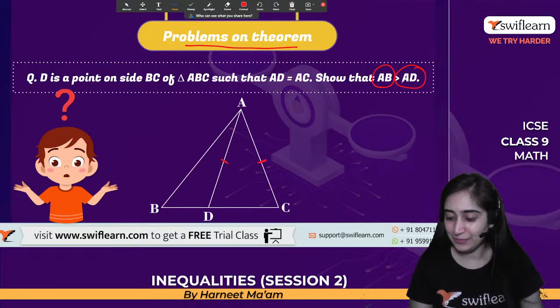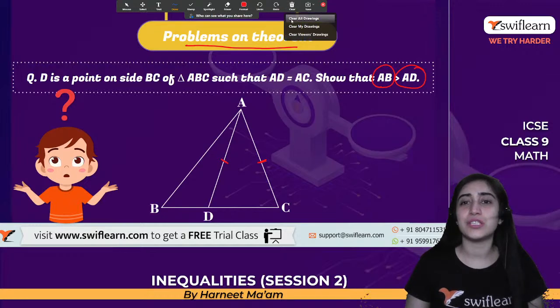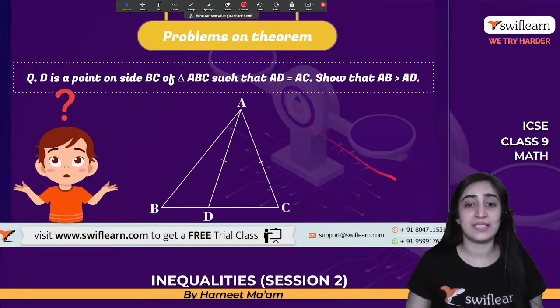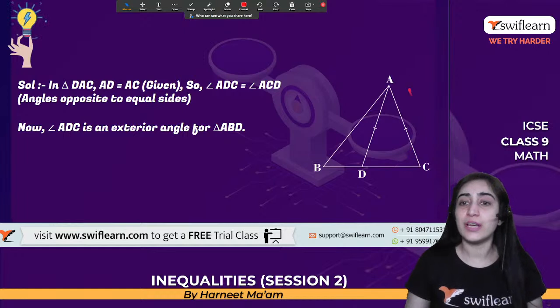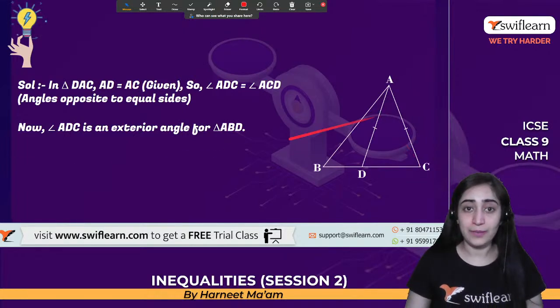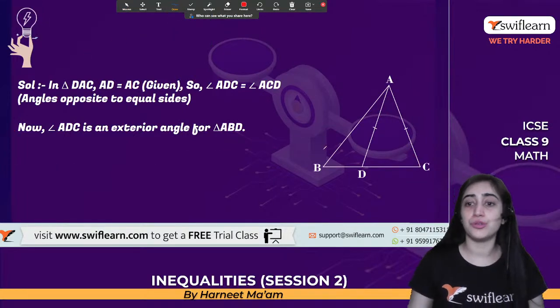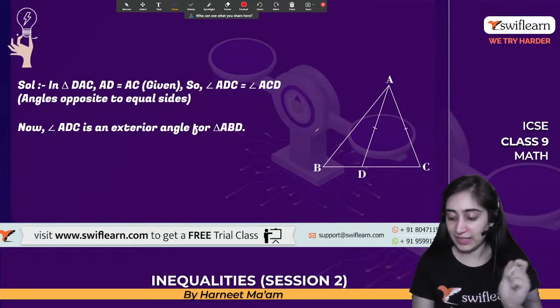Let's see how we solve it and how we write it step by step, which is really very important. It's given that it's a triangle ABC. AD is equal to AC, that you need to write in the first step.